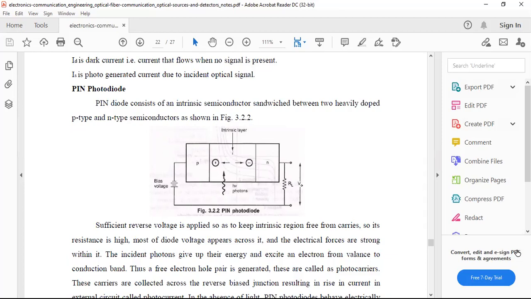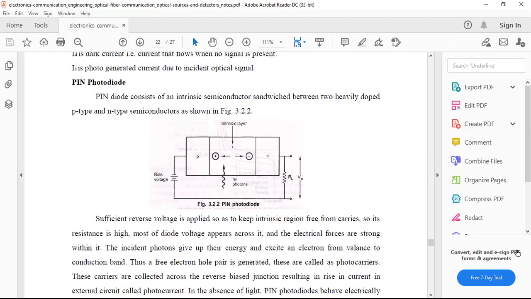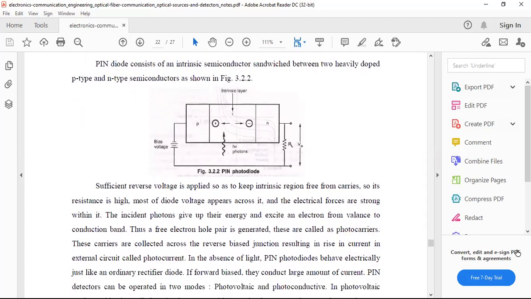Free electron-hole pairs are generated. These are called photocarriers. These photocarriers are collected across the reverse biased junction, which finally raises the current in the external circuit. That is called the photocurrent.